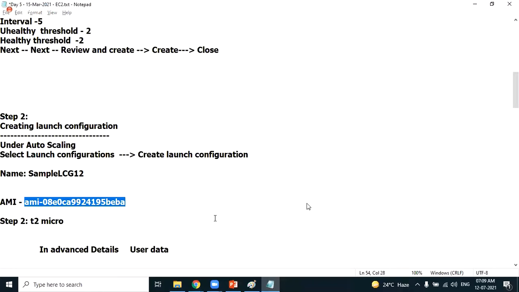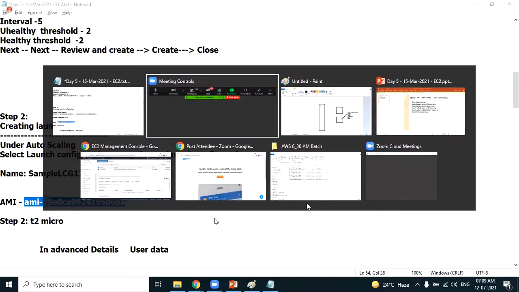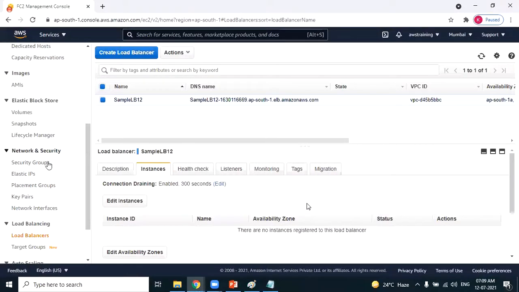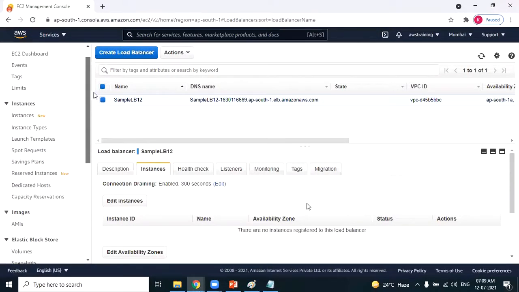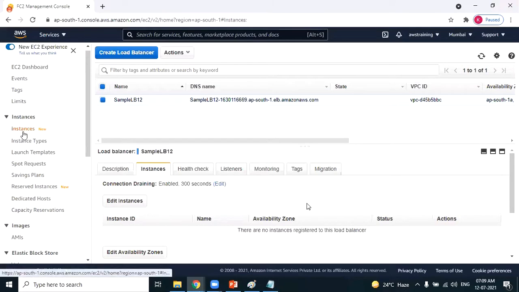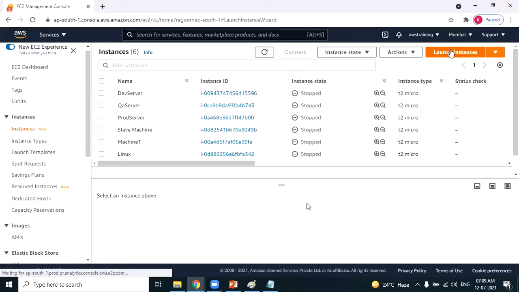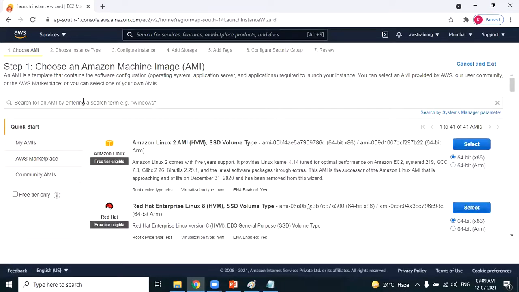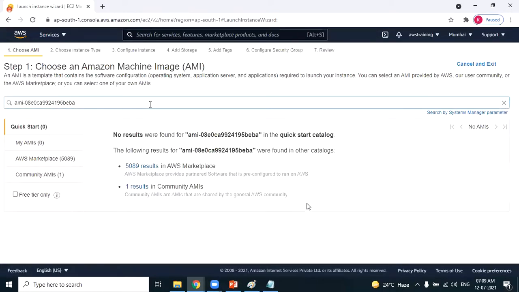Before showing you the launch configuration, I'll show you the AMI which I'll be using. Instances, launch instances. This is the AMI ID. Every AMI, Amazon Machine Image, nothing but an operating system, will have a unique number that's called an AMI ID. You can see these are the AMI IDs. So this is the AMI ID I'm using for the launch configuration.